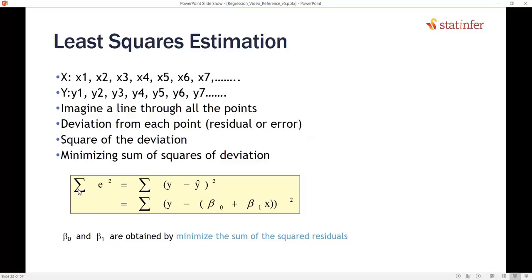So the regression coefficients that we get at the end of the line fitting, beta naught and beta 1, are the best possible values that minimize the sum of squares of errors. This is called least squares estimation. This is how the regression line is fit.